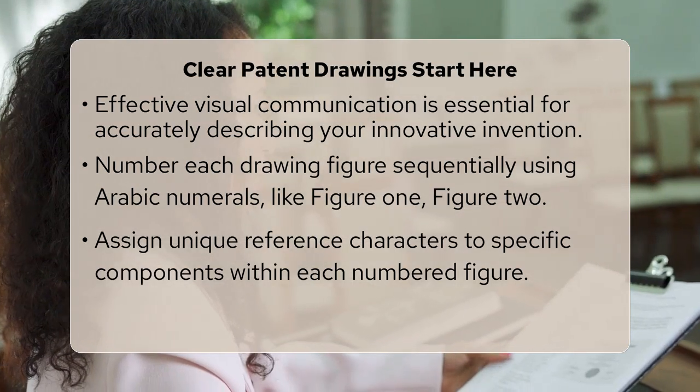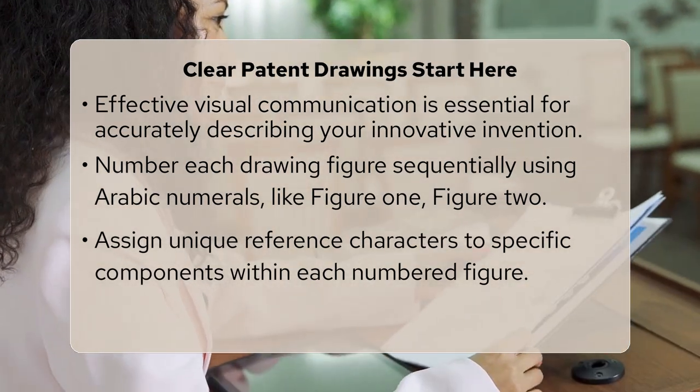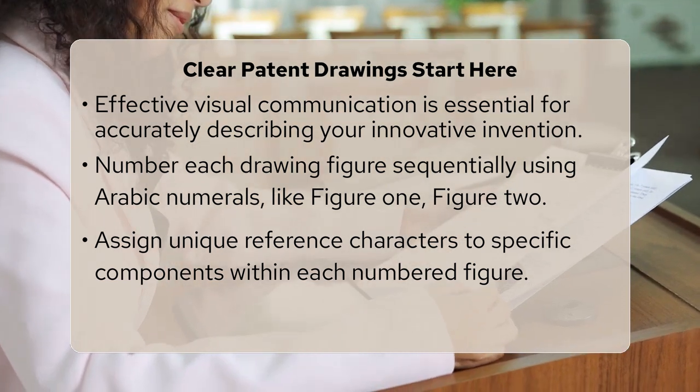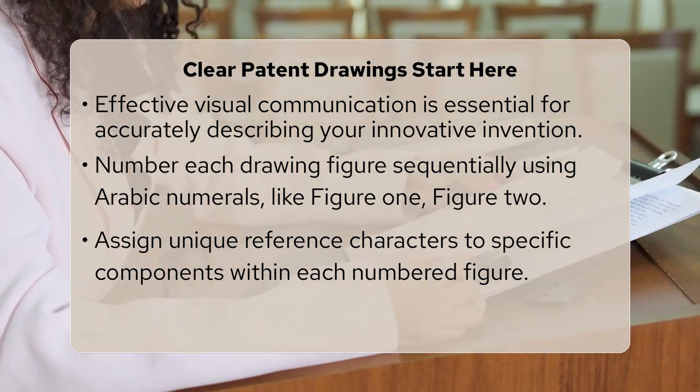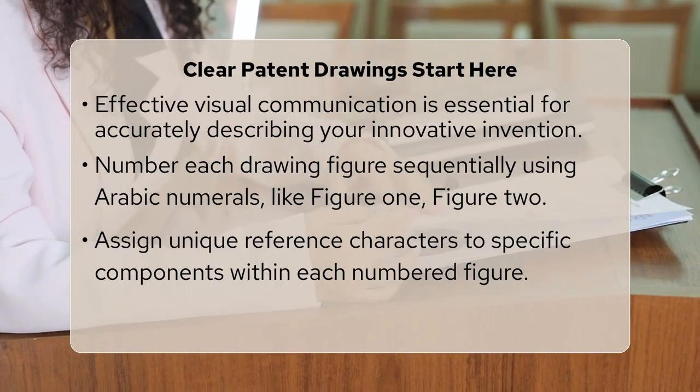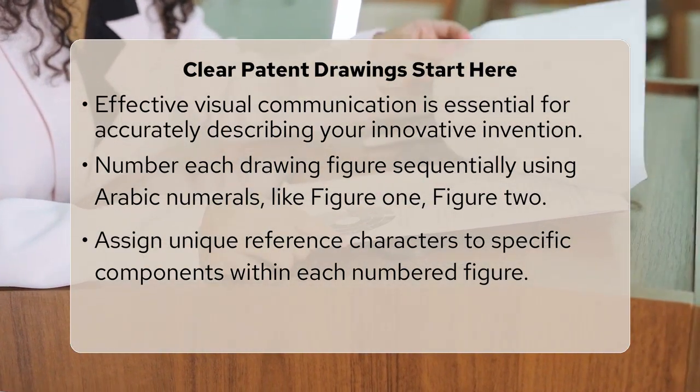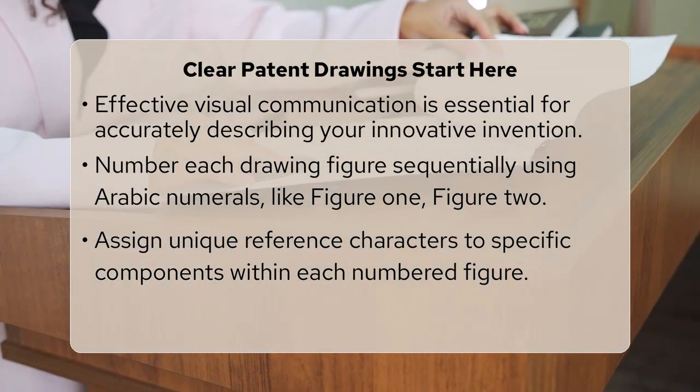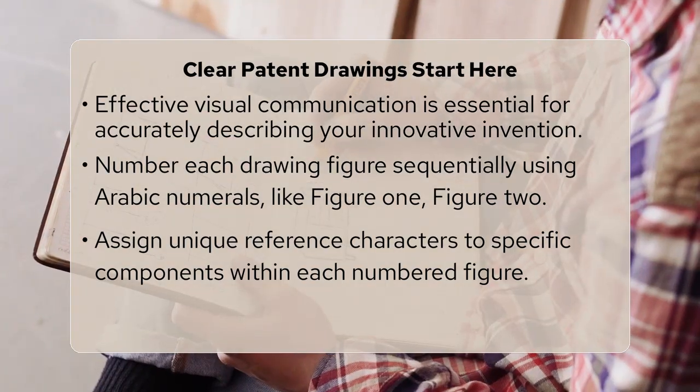To number figures in patent drawings correctly, each drawing figure must be numbered sequentially, in order of presentation, and referred to in the specification using Arabic numerals. This means your first drawing will be figure 1, your second figure 2, and so on.